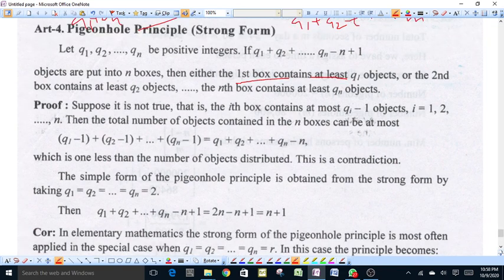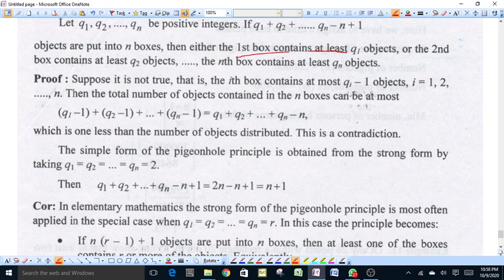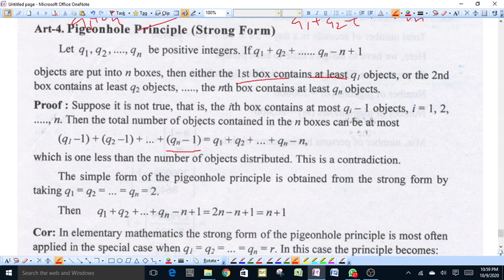Suppose that it is not true, that is, the ith box contains at most qi minus 1 objects, where i is equal to 1 to n. Then the total number of objects contained in n boxes can be at most, because every box contains at most qi minus 1 objects, first box contains q1 minus 1, second box contains q2 minus 1, and nth box contains qn minus 1. Then the total number of objects will be equal to q1 plus q2 plus qn minus n, which is less than the total number of objects, which is a contradiction.